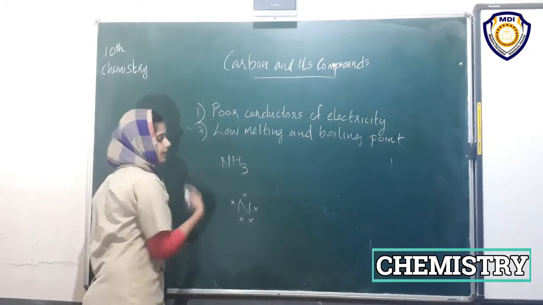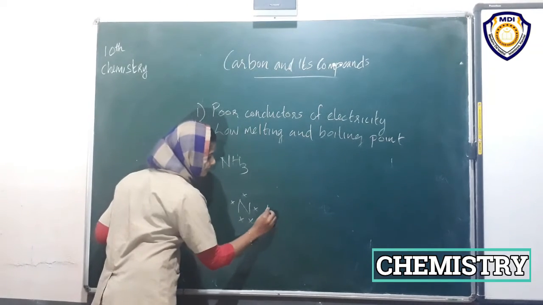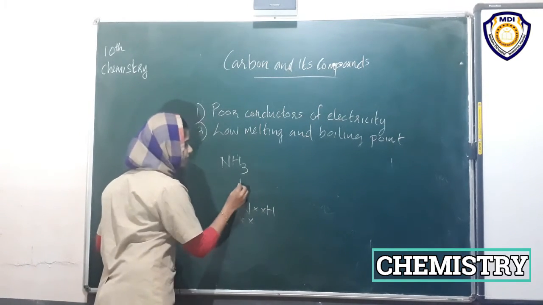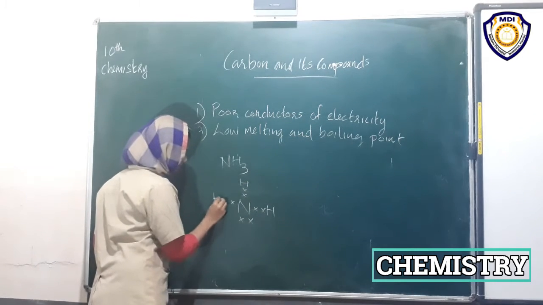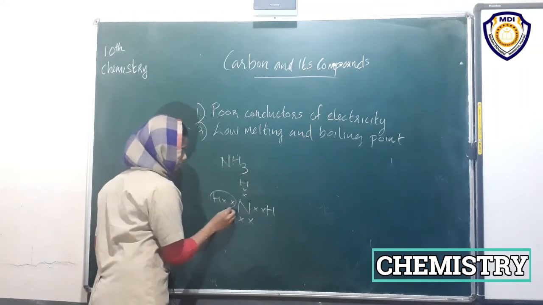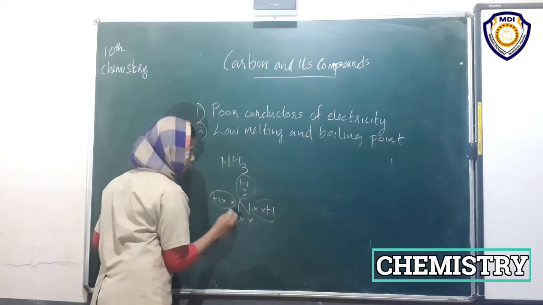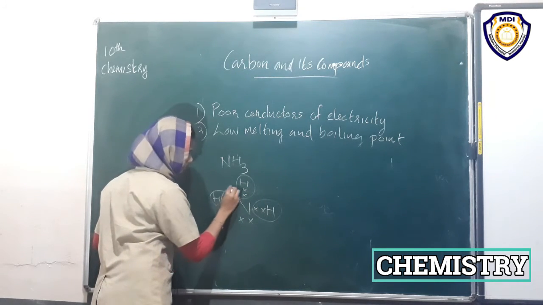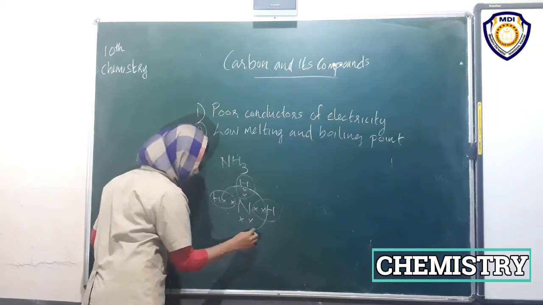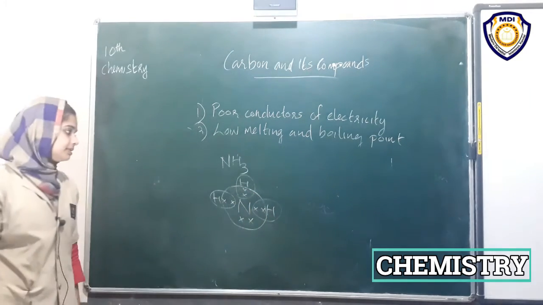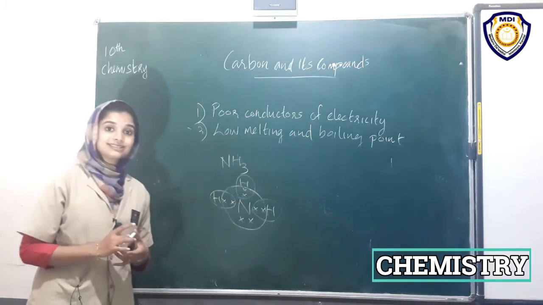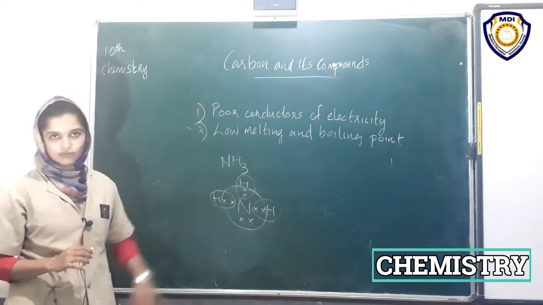So there are 3 hydrogens. One hydrogen comes with its electron, another hydrogen comes with an electron. Hence they attain octet configuration or duplet configuration.